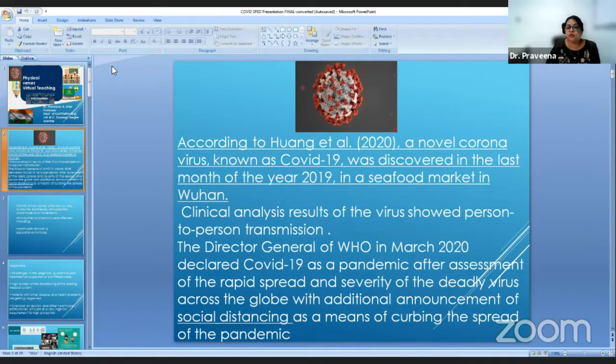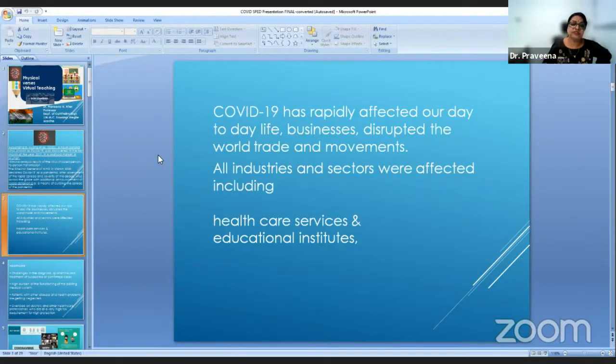According to Wuhan, in 2020 a novel coronavirus known as COVID-19 was discovered in the last month of the year 2019 in a seafood market in Wuhan. Because its transmission was very fast, the Director General of WHO in 2020 declared it a pandemic, and that's why social distancing was announced, and we had to go for different types of changes in our daily life. So COVID had a rapid effect on day-to-day practice.